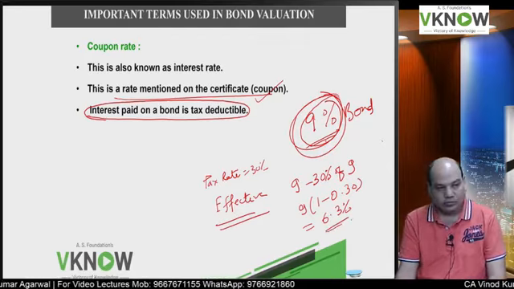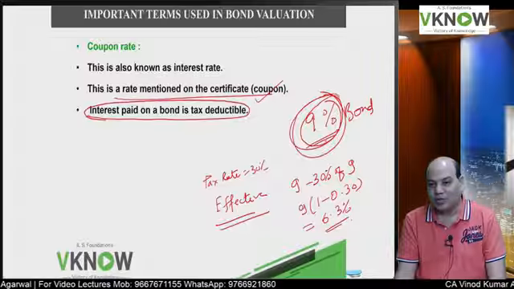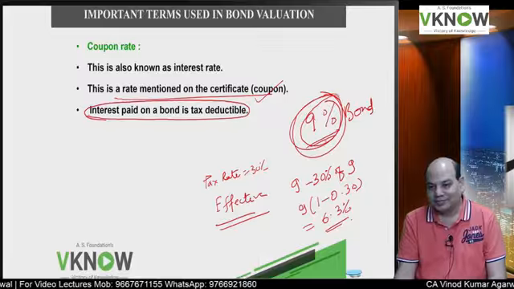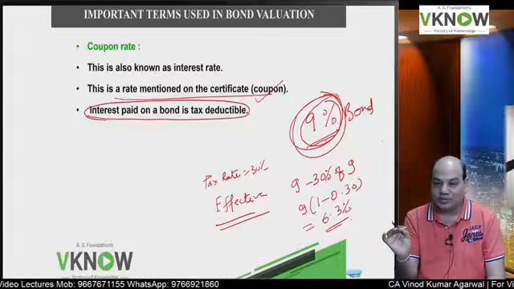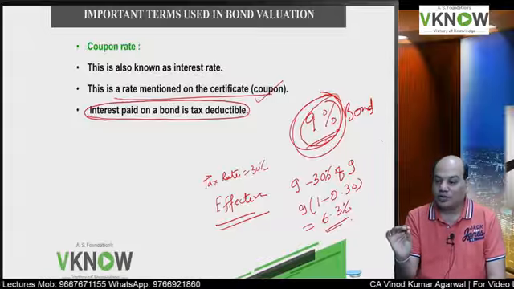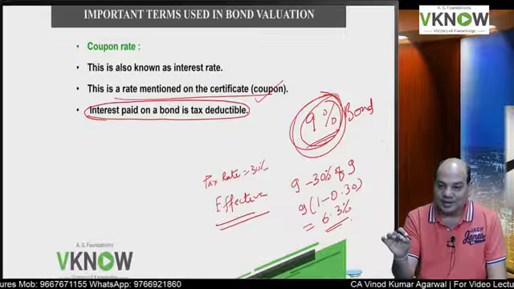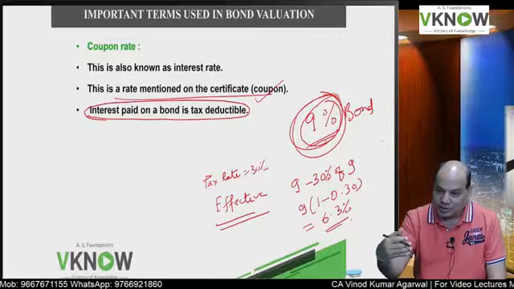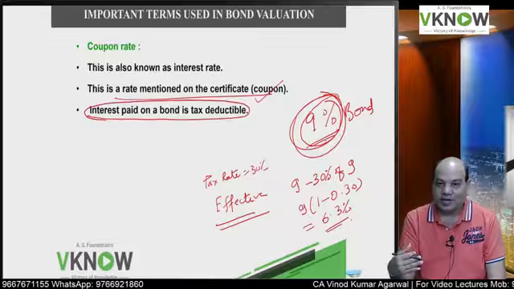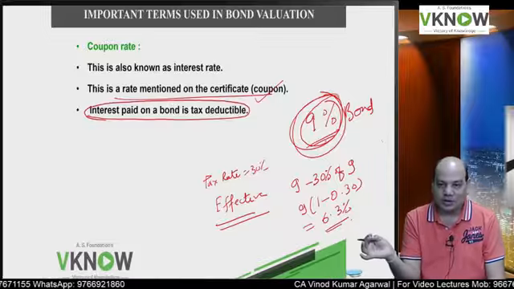Wonderful. But if you are an investor, you have to pay tax on that. Investor has a disadvantage. If he receives 9 rupees income and suppose he falls in 30% tax bracket, then he will have to pay 30% tax. So his effective income will be 6.3%.